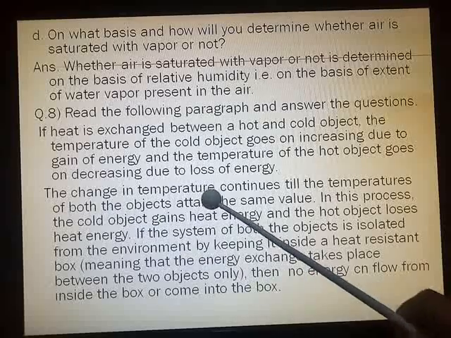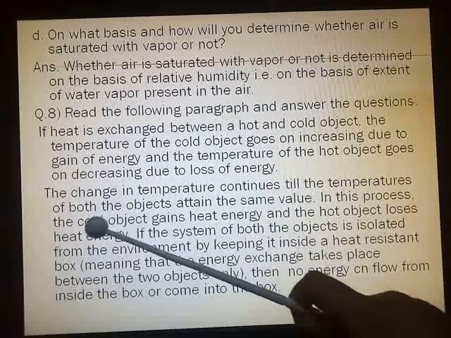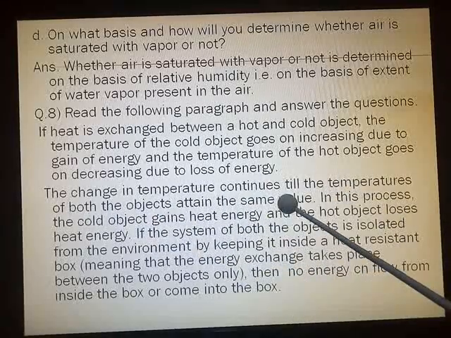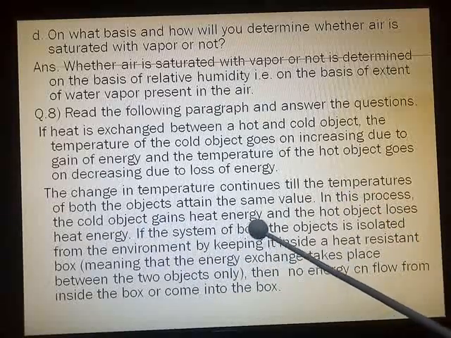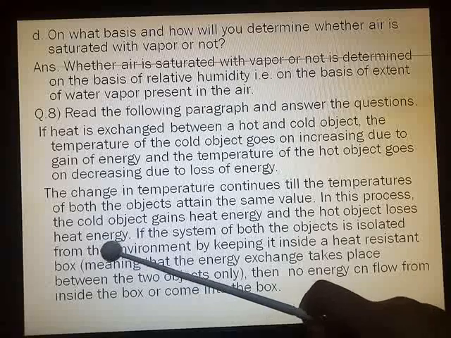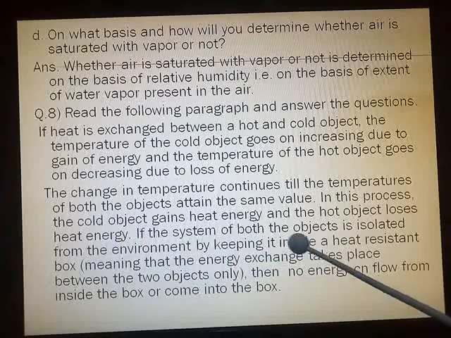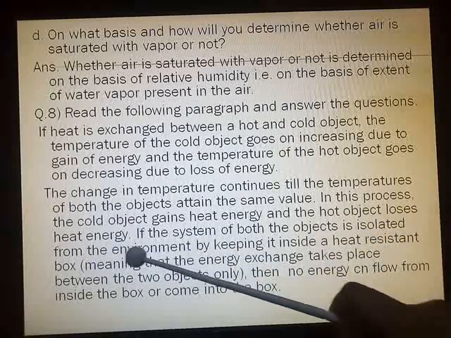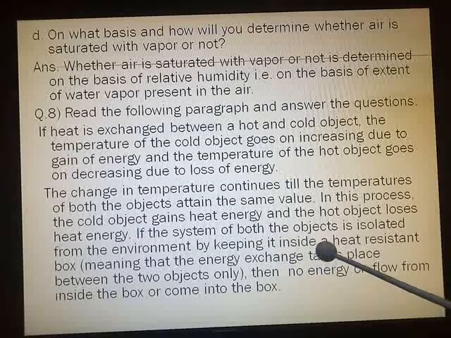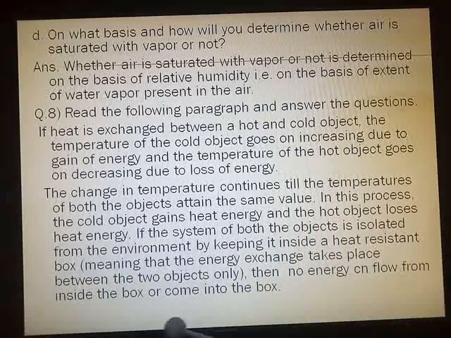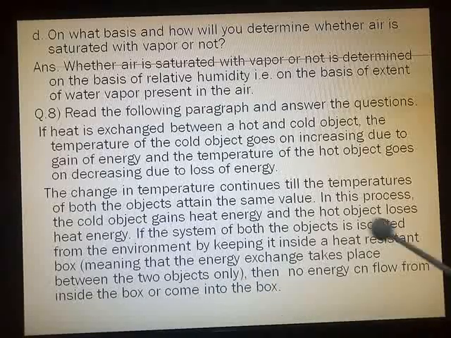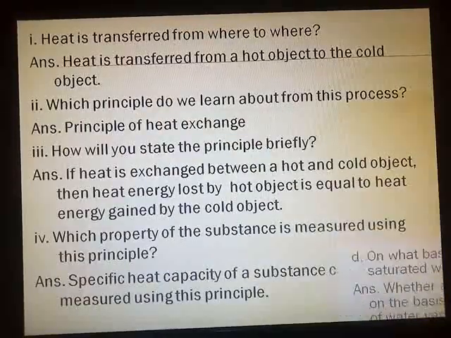The change in temperature continues till the temperatures of both the objects attain the same value. In this process, the cold object gains heat energy and the hot object loses heat energy. If the system of both the objects is isolated from the environment by keeping it inside a heat-resistant box, then no energy can flow from inside the box or come into the box.